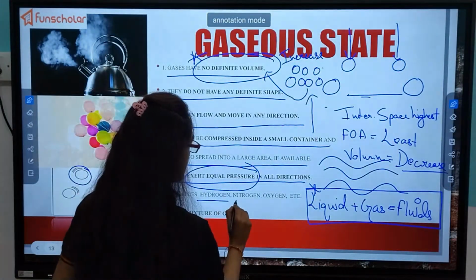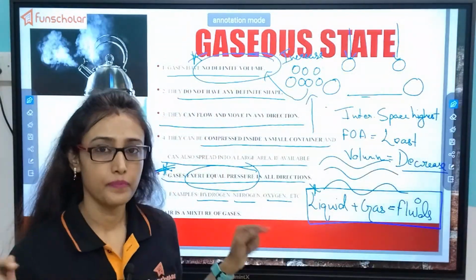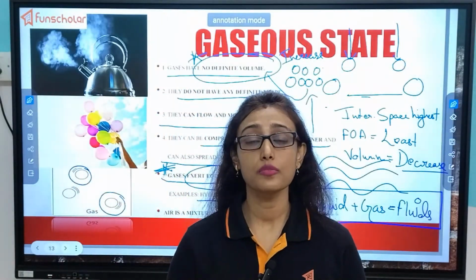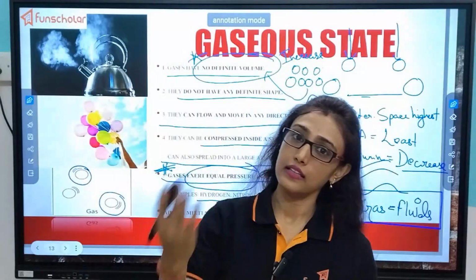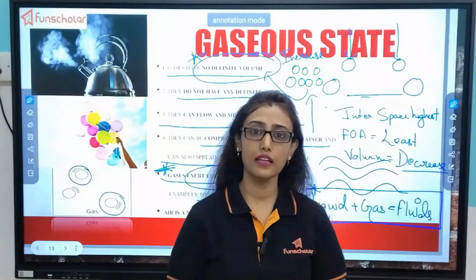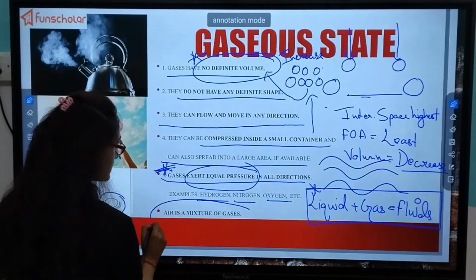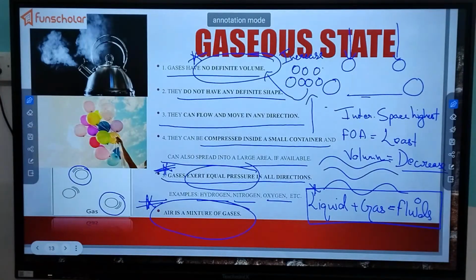Examples are hydrogen, nitrogen, oxygen, carbon dioxide, etc. So can we say that air around us is a mixture of gases, because we take in oxygen and give out carbon dioxide in the same air? There are other gases like hydrogen and nitrogen present in the air. So we can conclude that air is a mixture of gases. This is another very important question. So please do take a screenshot or note it down.